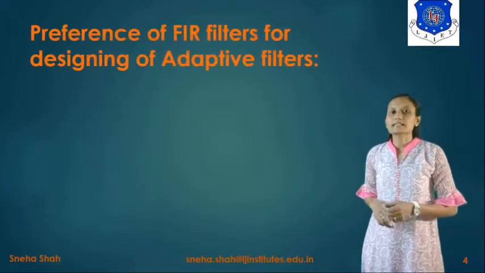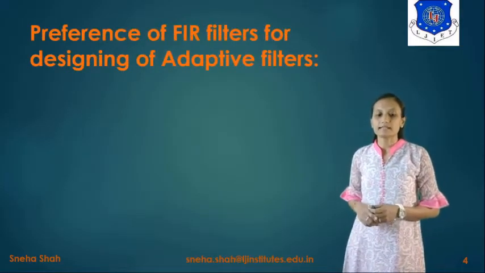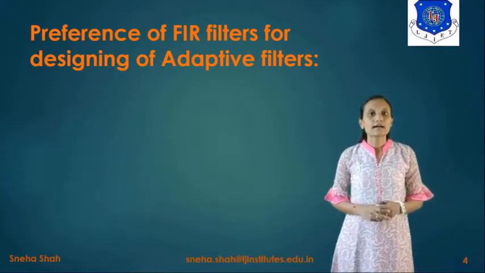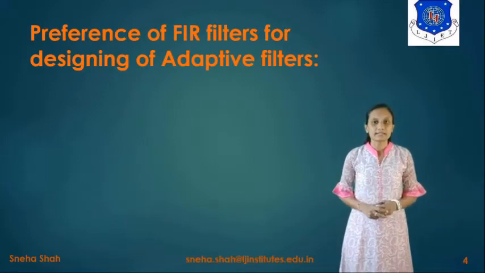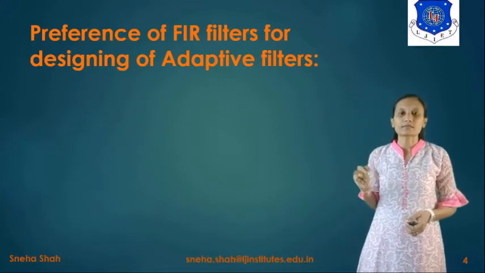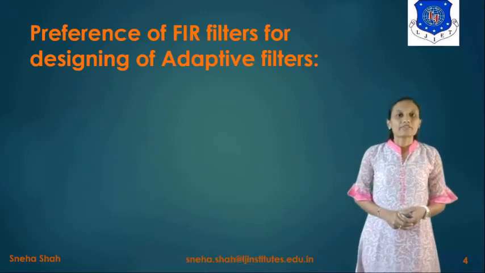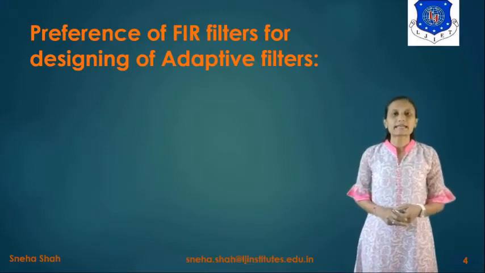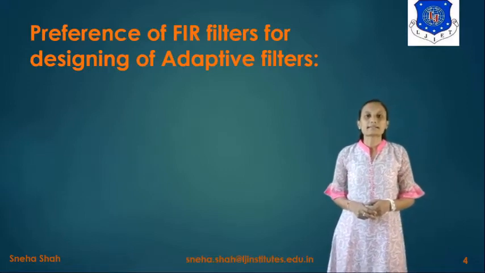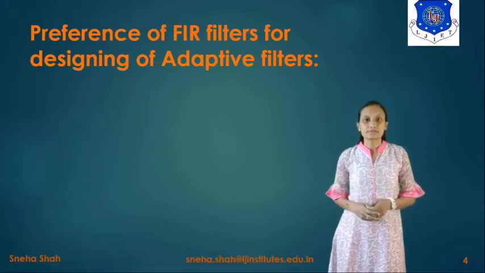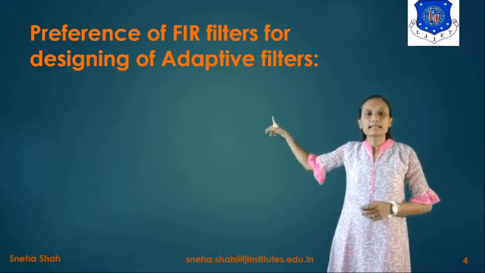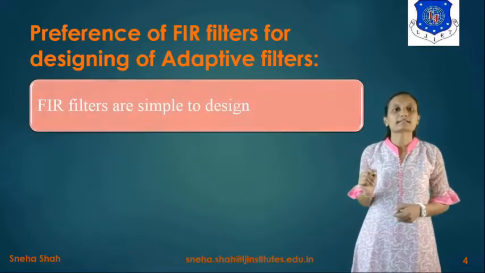Now the next topic is the preference for the FIR filter in designing the adaptive filter. Basically, in designing the adaptive filter we use the FIR filter. There are two types of filters: the first is the FIR filter and the second is the IIR filter. FIR stands for finite impulse response filter and IIR stands for infinite impulse response filter. We use the FIR filter in designing adaptive filters for some reasons.